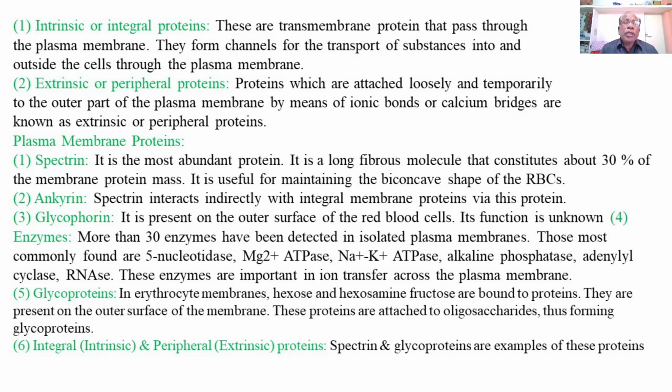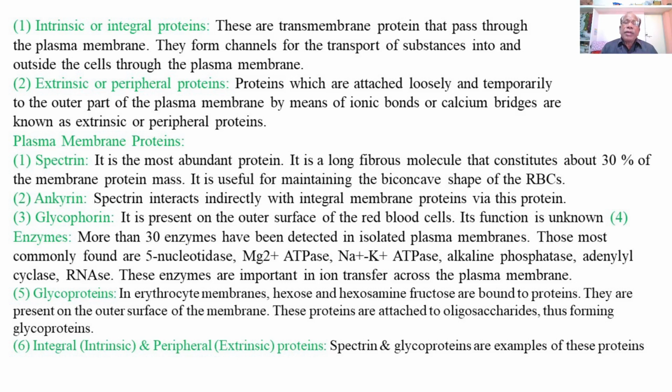Then the third type of protein is called glycophorin. It is present on the outer surface of the red blood cells, and the function of glycophorin is yet unknown. Then the fourth type of proteins are the enzymes.